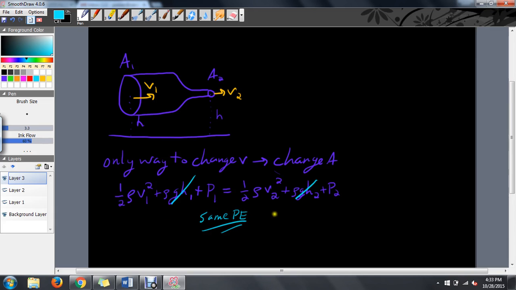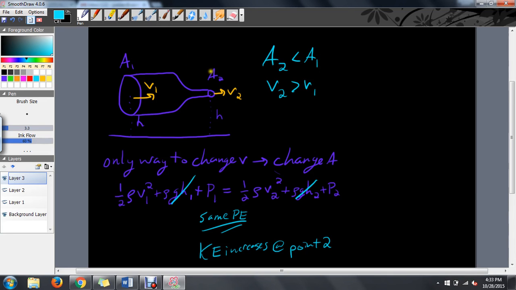Which means the potential energy doesn't change. But what happened to the kinetic energy? Well, here, the kinetic energy increased at point 2. Why? Well, because A is smaller. If A2 is less than A1, then V2 will be greater than V1, as we saw with flow rate. Right?